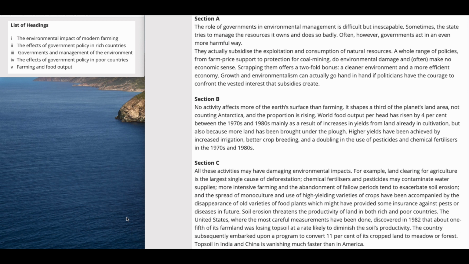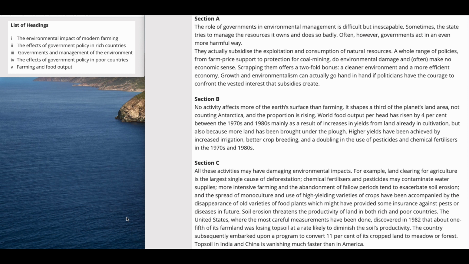No activity affects more of the Earth's surface than farming. It shapes a third of the planet's land area, not counting Antarctica, and the proportion is rising. Now let's take the last 2 lines, or if you feel that the paragraph is really small, that is, it has only 5 to 6 lines, you can just go through the whole paragraph.